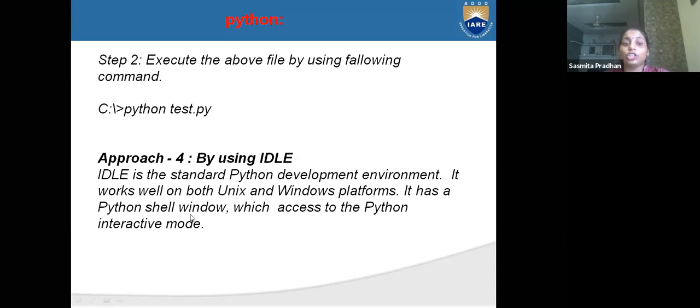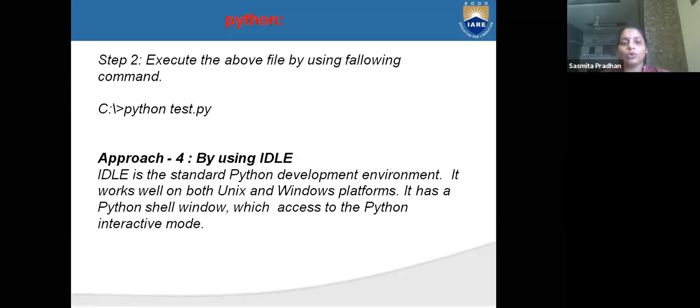It has a Python shell window which gives access to the Python interactive mode. In IDLE we can access the interactive mode and we can access the scripting mode. Interactive mode means we can execute our programs line by line. And in scripting mode, if we want to execute thousands of lines at a time, then we can write in scripting mode.